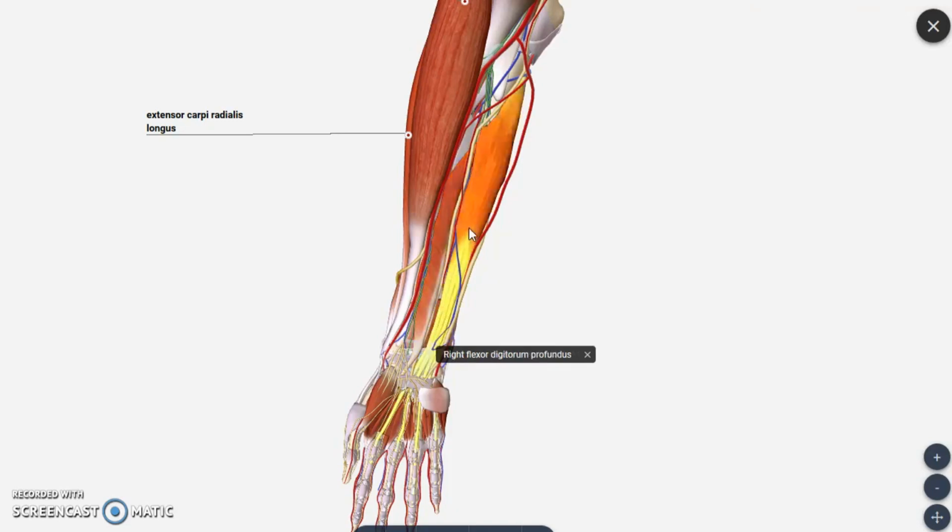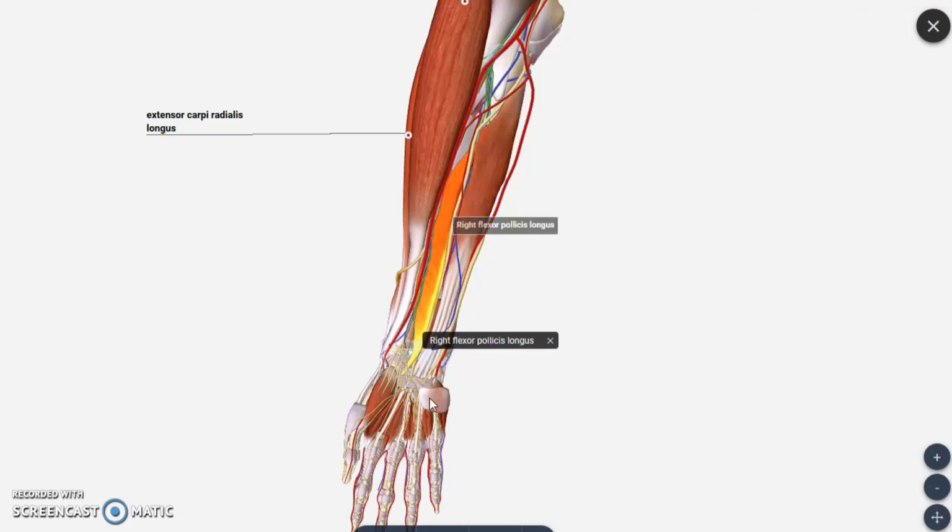And another muscle you are seeing is flexor digitorum profundus. Already we have seen a muscle called flexor digitorum superficialis, which is seen in the intermediate layer. Profundus, in the name itself, indicates deep. Profundus means deep. So in the deeper layer we have another muscle, and this is also going for digits. We call this flexor digitorum profundus muscle. So 2 muscles we have seen, one is flexor digitorum profundus and another is flexor pollicis longus.